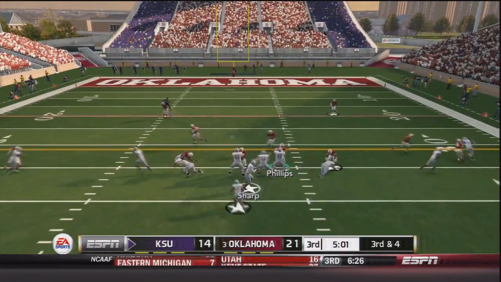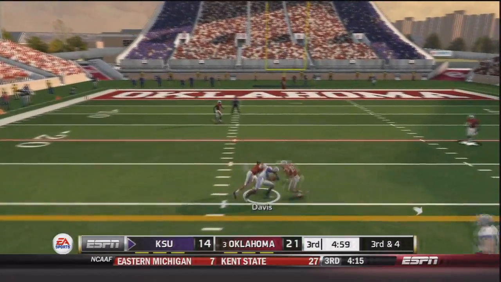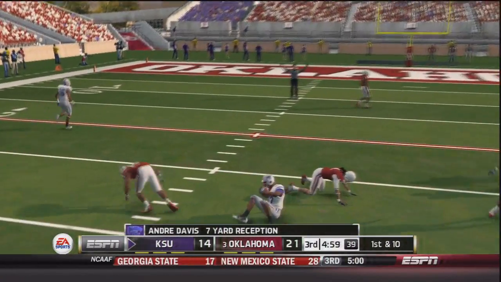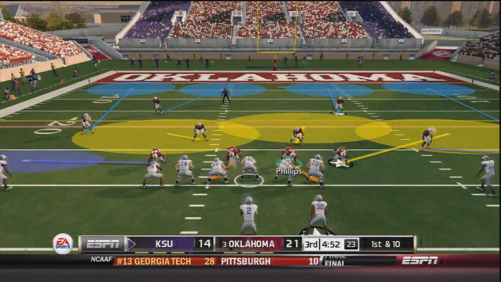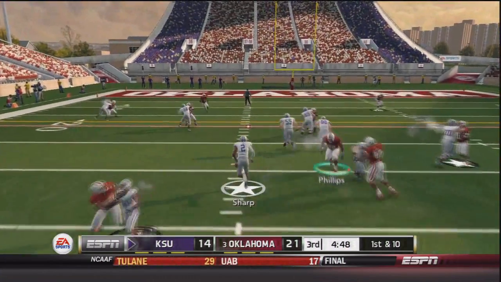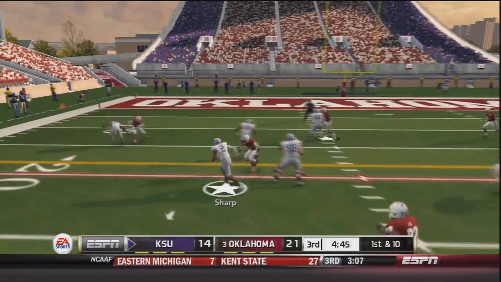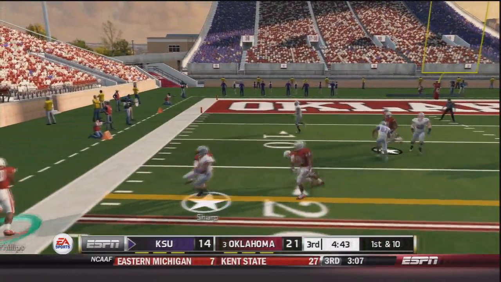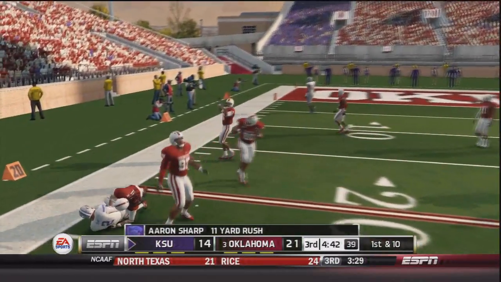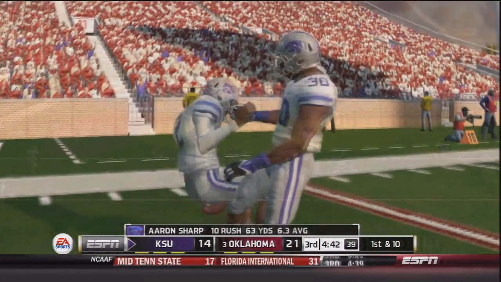Sharp under center. He takes the snap, drops back. He throws. It's caught by Davis, and he is able to hold on to the ball. Andre Davis with a 7-yard gain, keeping their drive alive. Now it's 1st and 10. He's in shotgun. Sharp's going to keep it himself on a read option. He hesitates. He's got good blocking, and he will be met by L.J. Moore and wrestled to the ground. A gain of 11 on that play.